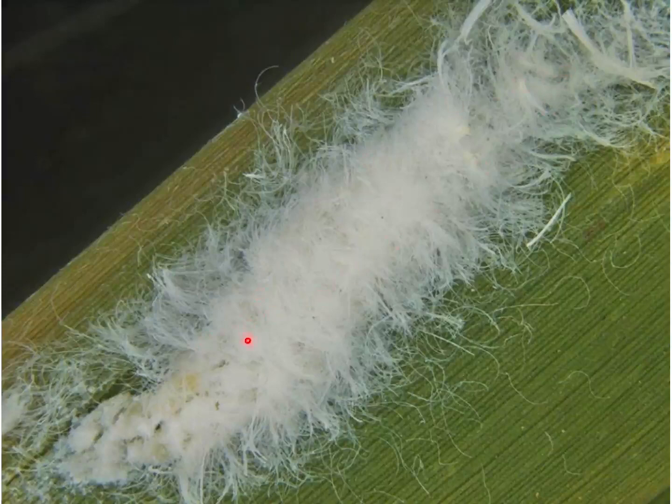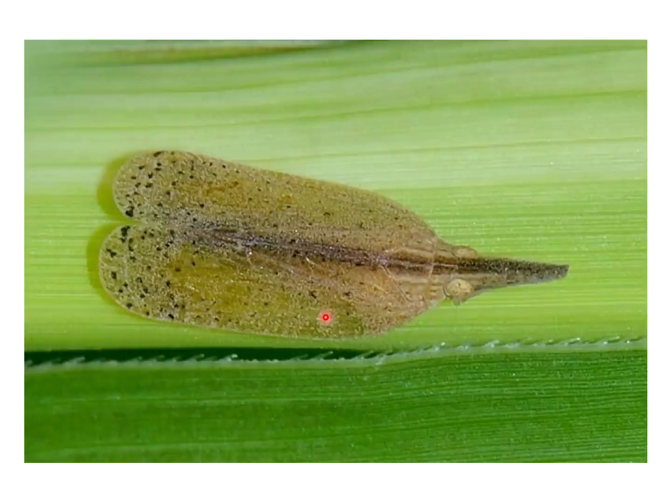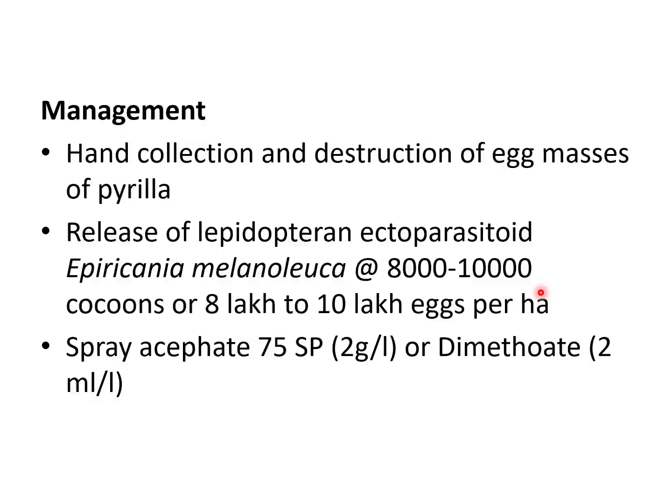Here you can see the eggs laid on the undersurface of the leaf and covered with white waxy filaments. You can see the nymph with two anal filaments. You can see these two anal filaments on the nymphs, and this is the adult. You can see the head, it is slightly pointed, snout like, so that's a typical feature of Lophopidae.